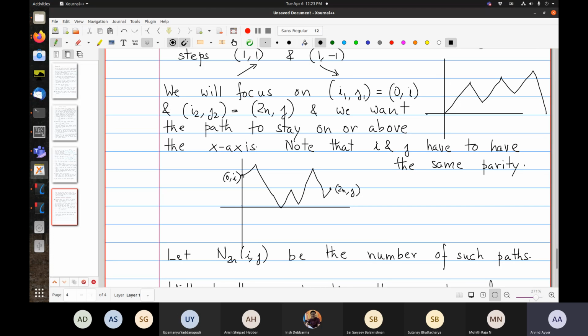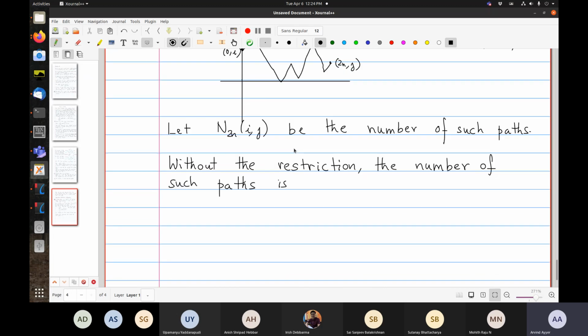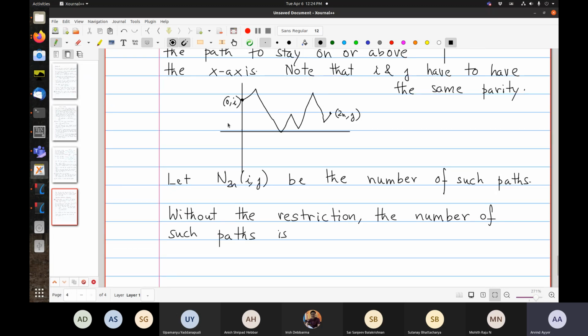Because what is conserved is the parity of the coordinates i1 plus j1. Each time you're adding 1 to both, or you're adding 1 and subtracting 1. So the parity of i1 plus j1 has to be the same as that of i2 plus j2. So therefore i and j have to be the same parity.